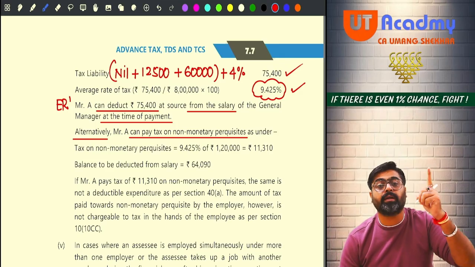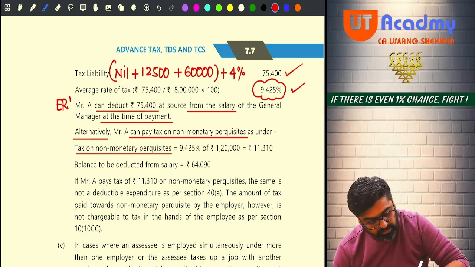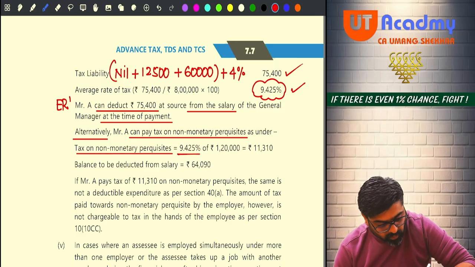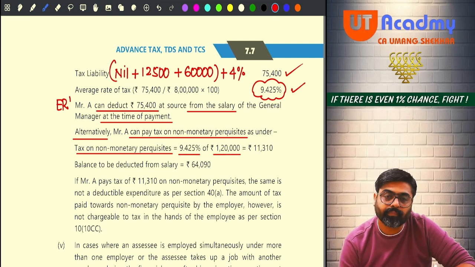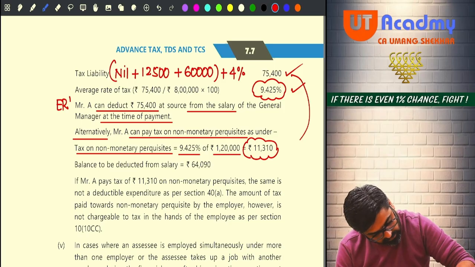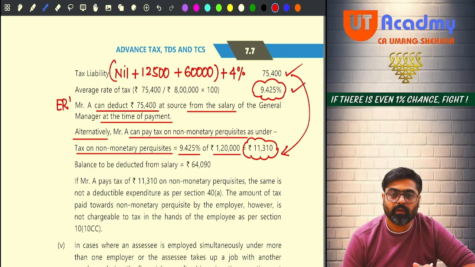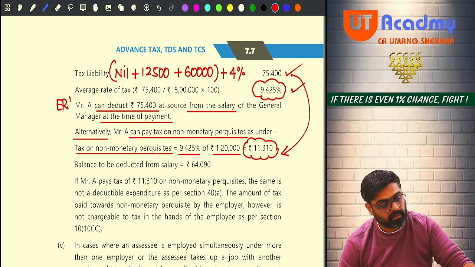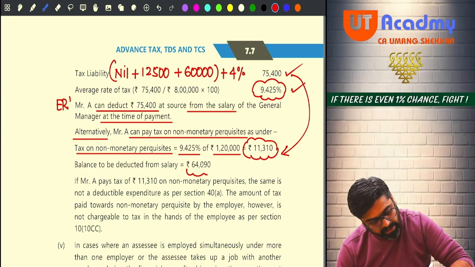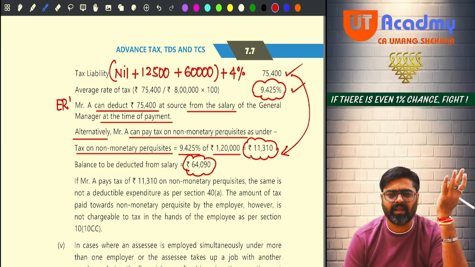And if the employer decides to pay that tax, then how much tax on the non-monetary perquisites will the employer pay? 9.425% of 1,20,000 will be 11,310. So out of this, if the employer pays 11,310, how much will be deducted? Calculate. 75,400 minus 11,310, 64,090 will be deducted out of the employee's salary and divided by the number of months.